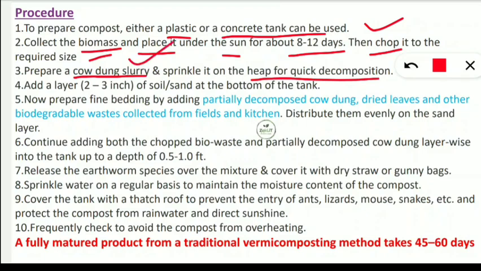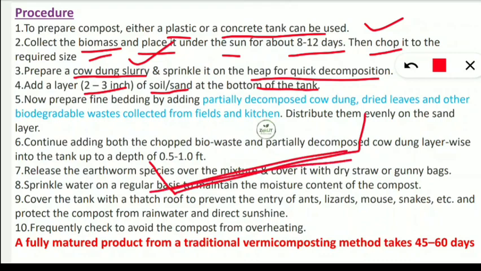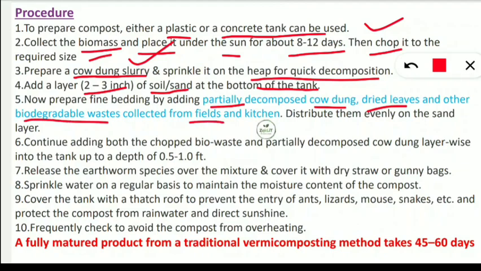Next is adding a layer, that means 2 to 3 inches of soil or sand at the bottom of the tank. Now next is preparing fine bedding by adding partially decomposed cow dung, dried leaves and other biodegradable waste collected from fields and kitchens. Then we have to distribute them evenly on the sand layer, that means the bottom layer.